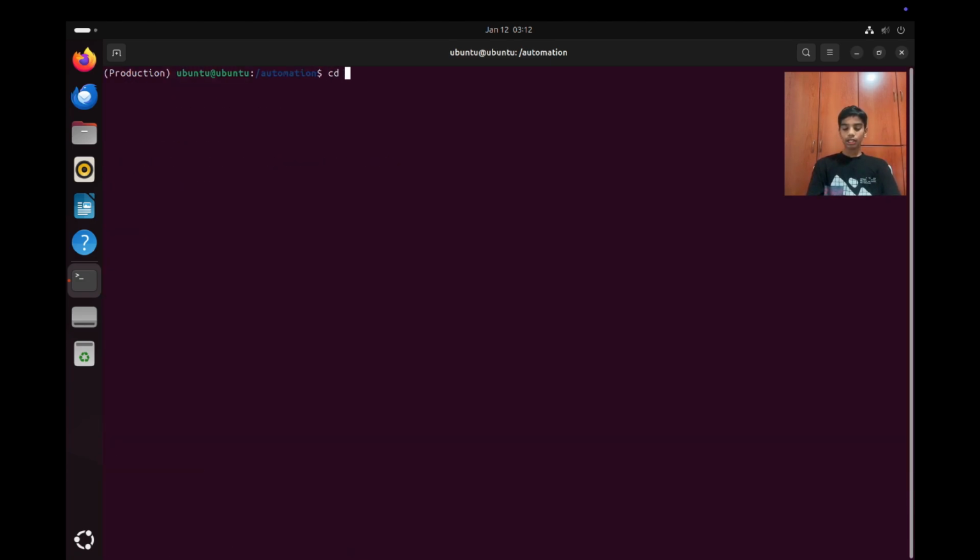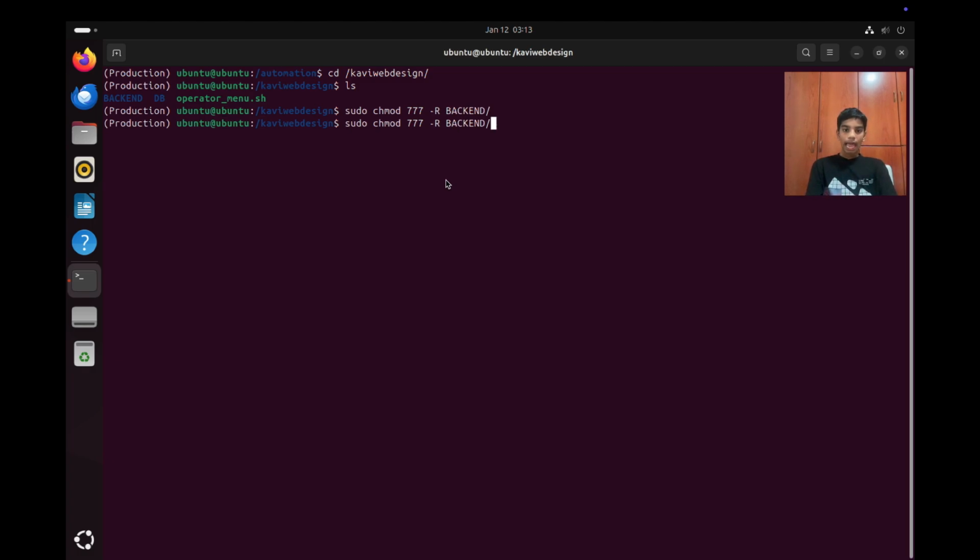Clear. Let's do cd kaviwebdesigns, and over here we're gonna press ls. I'm going to do chmod, so sudo chmod 777 -R. The -R means it's recursive, so if there's any folder in backend, it will go into that folder and change the mode, and if there's any folder in that folder, it will also change that. So -R backend, and why not also do db. ls, and now it has all permissions.